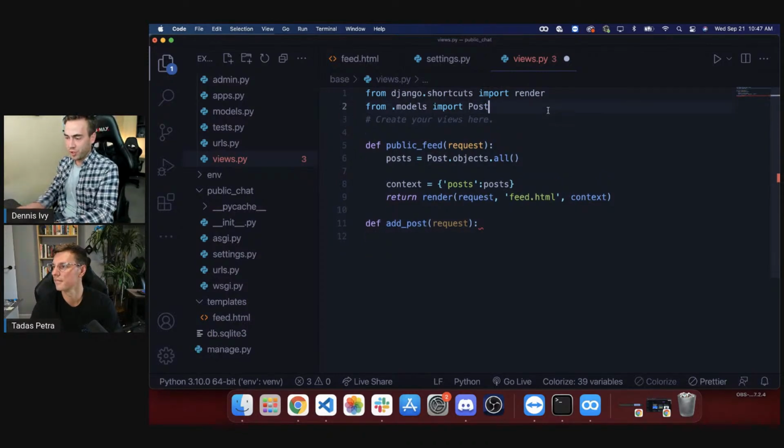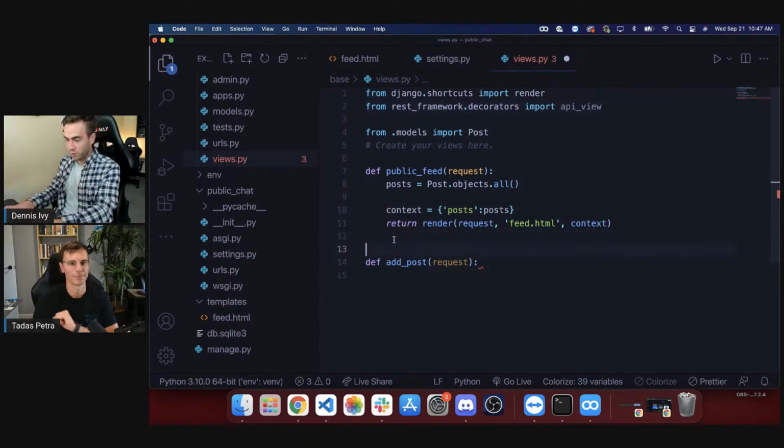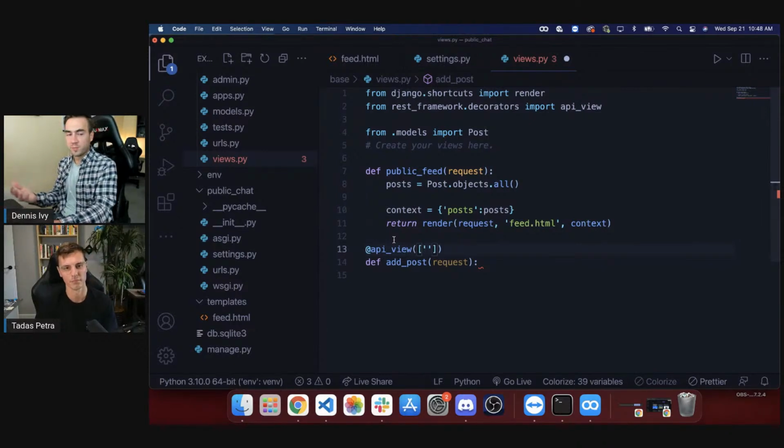Okay, so in order to use the view the way Django REST framework wants us to use it, we'll start with from rest_framework.decorators. We want a decorator, and the first one we're going to import is @api_view. This is for function-based views. We add this decorator, which modifies our view function, and we need to specify the HTTP method we can take in, which is going to be POST.